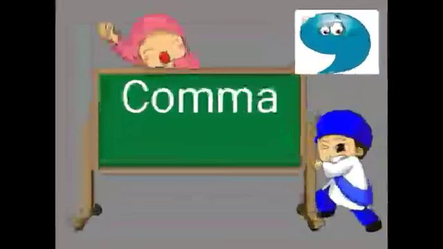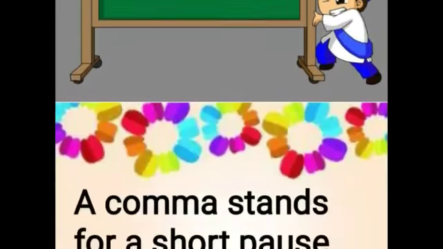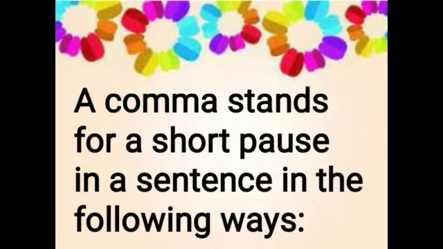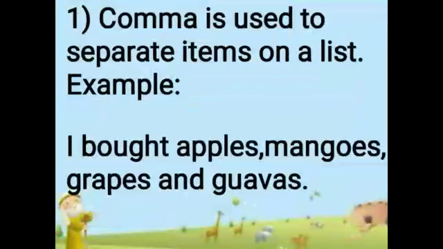Next kind of punctuation is the comma. A comma stands for a short pause in a sentence in the following ways. First, a comma is used to separate items in a list. For example, I bought apples, mangoes, grapes and guavas.